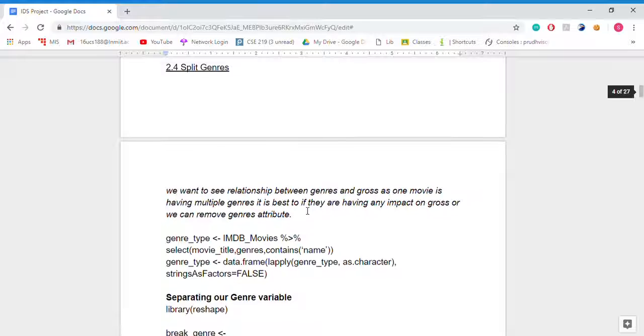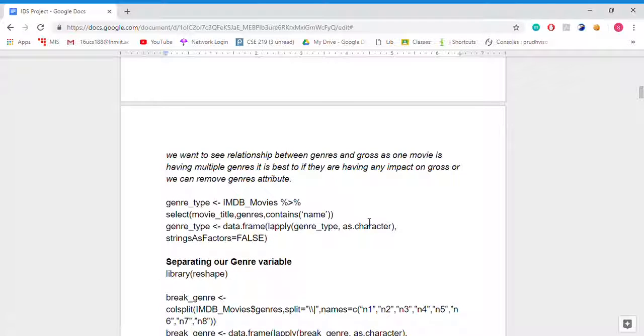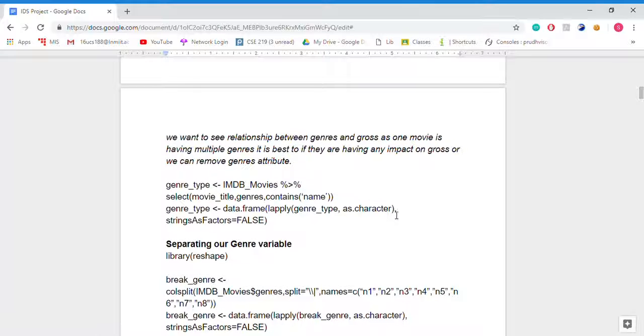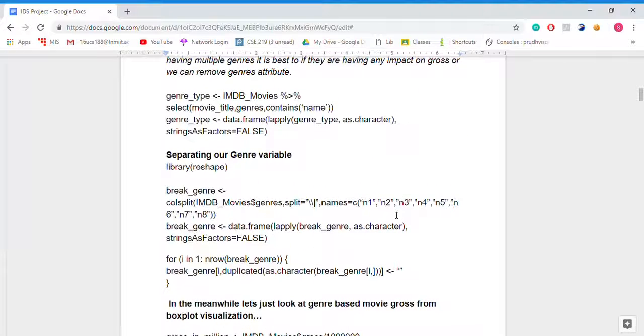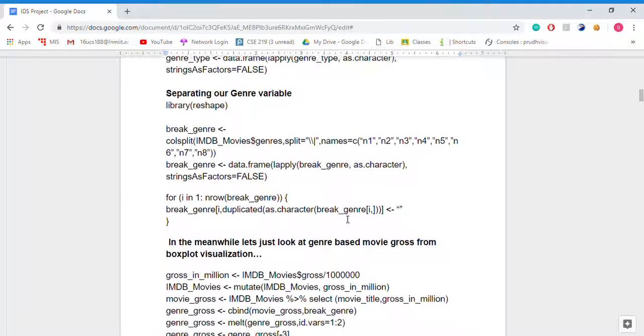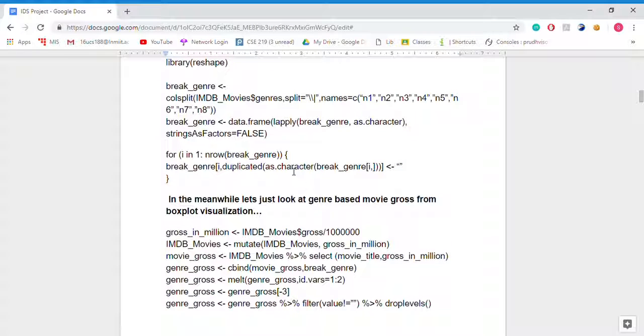Now we are splitting the genre. One movie has many genres, so it will be good to split the genres and do analysis on separate genres. Here we have separated the genres into N1 to N8. Here we are removing the duplicated genres.